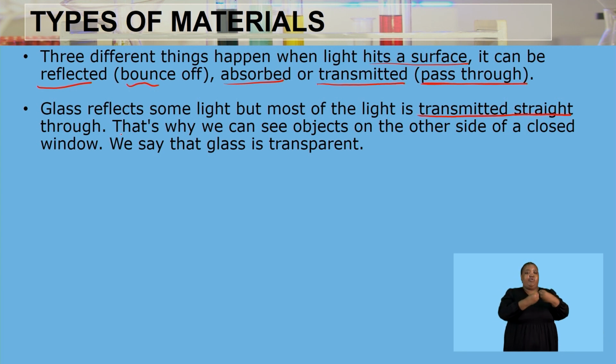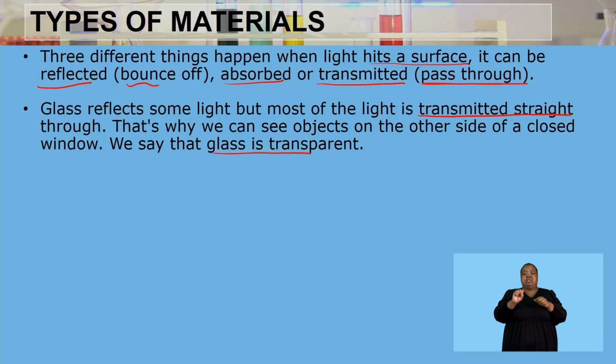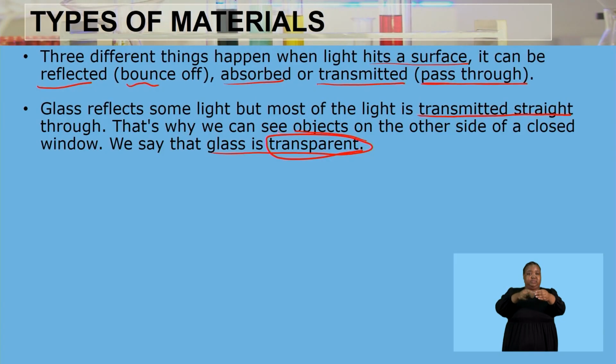So we're saying that glass is transparent. If a material allows us to see objects on the other side of it, we say it is transparent because it is able to transmit light, or rather allow light to pass through itself.